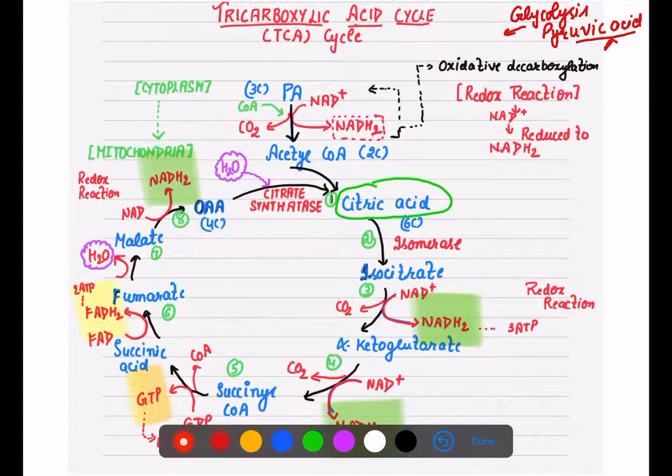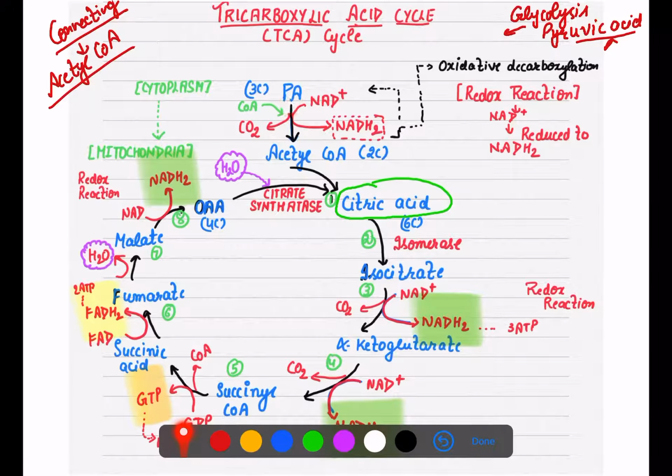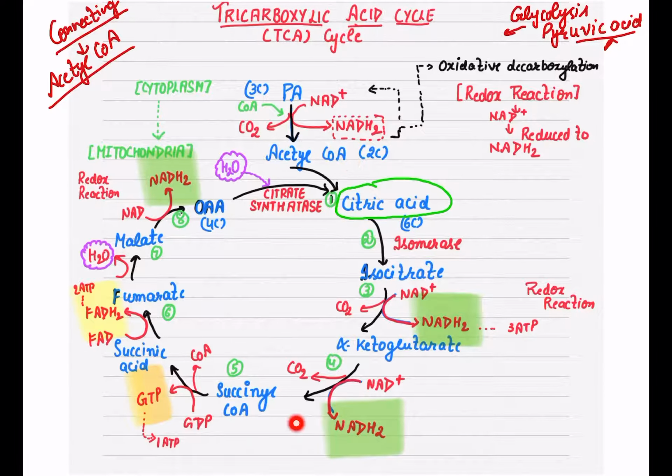And in the second step, we formed a connecting link between glycolysis and the Krebs cycle. That connecting link is our acetyl coenzyme A, right? So one key point you need to understand is that pyruvic acid does not enter directly into the citric acid cycle.